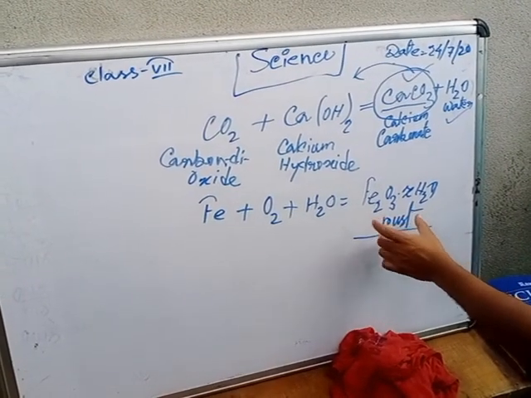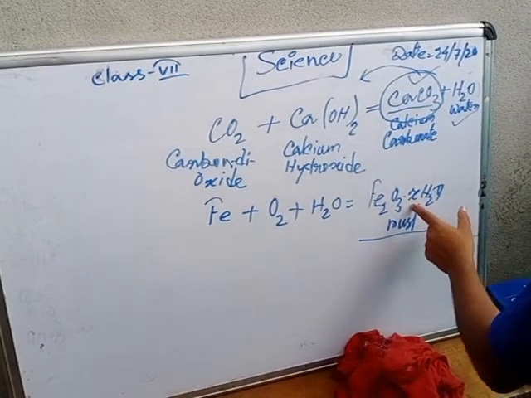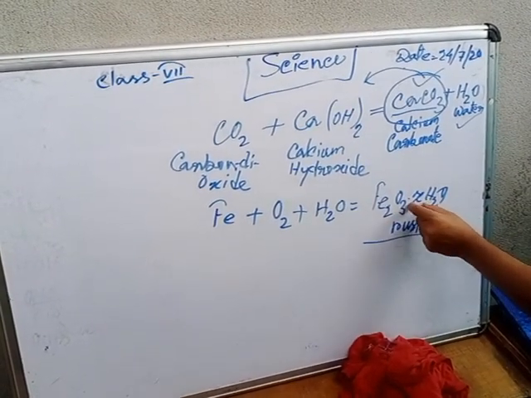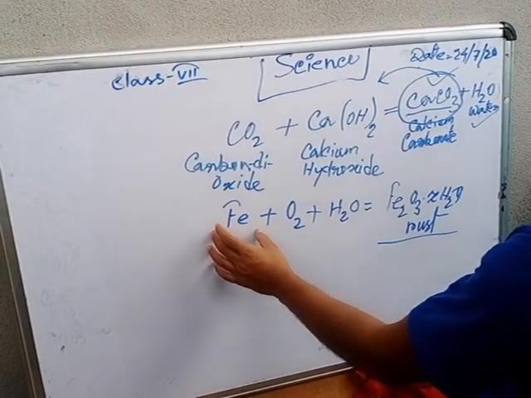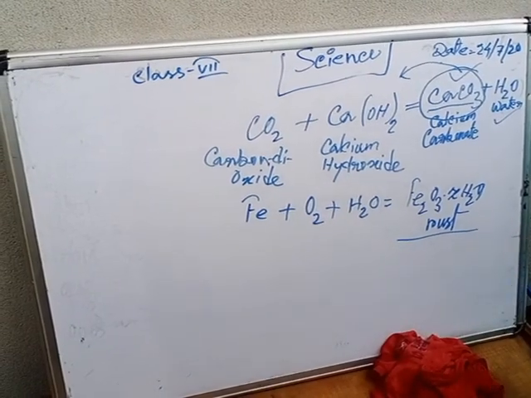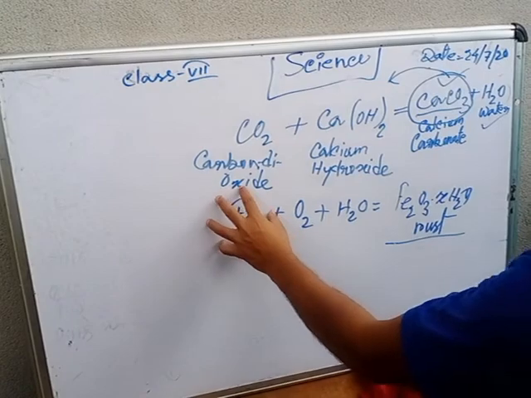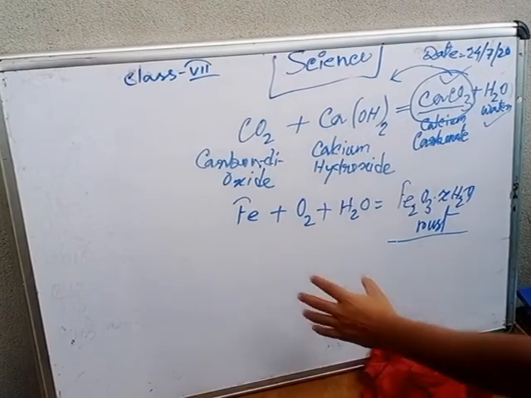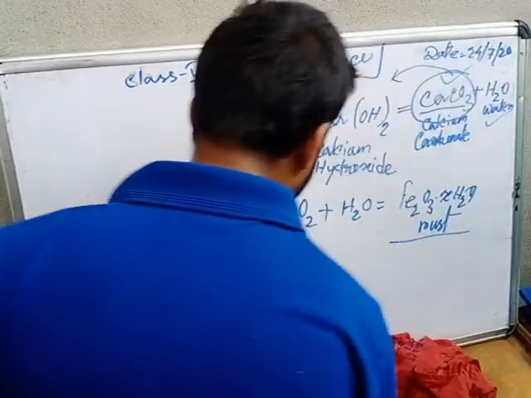The chemical formula of iron rust is Fe2O3 multiplied with a few molecules of water. Okay, if iron reacts with oxygen and water, it will be converted into rust. It will never change back into fresh iron. So it is a chemical change. Then I will tell you the next.